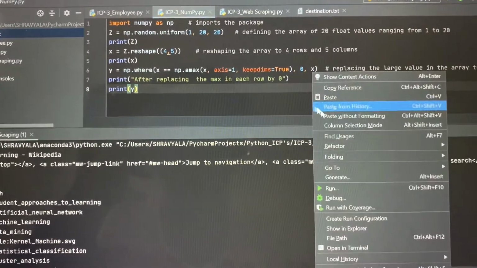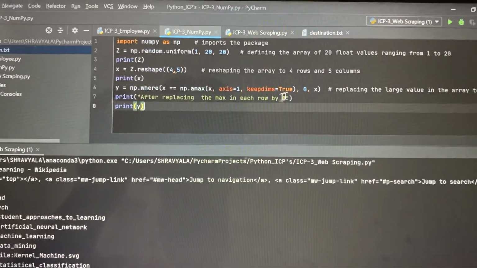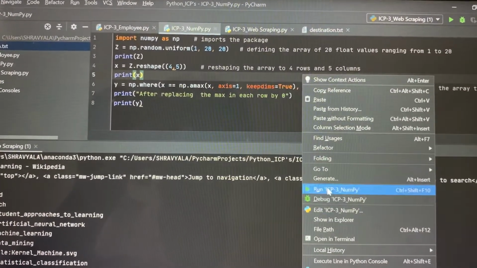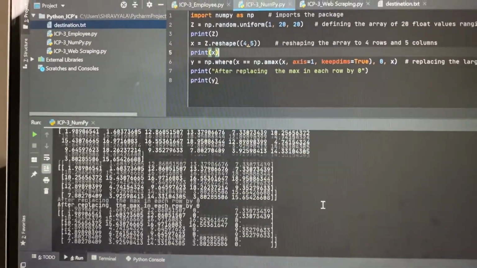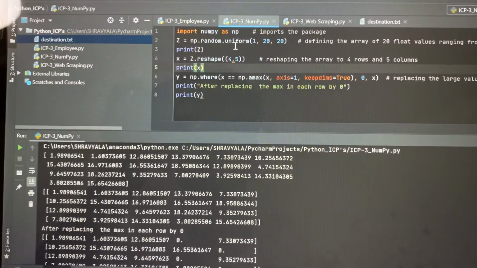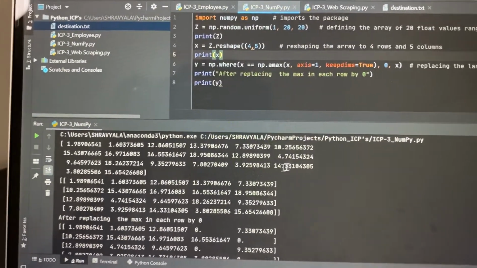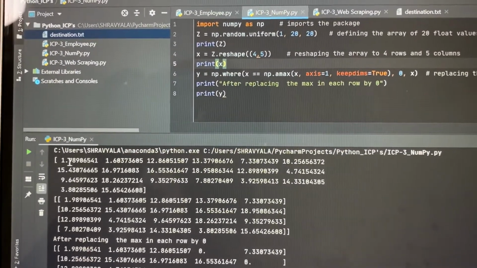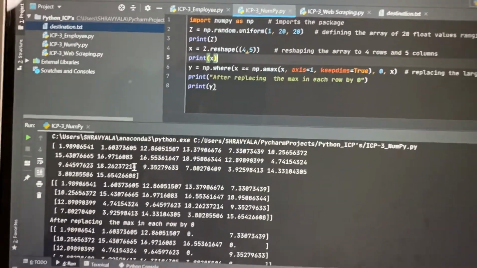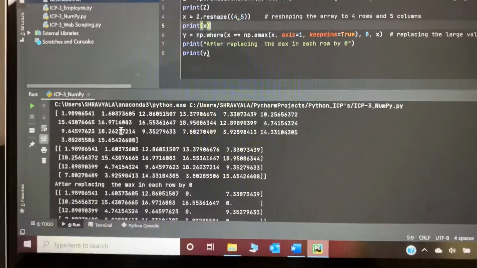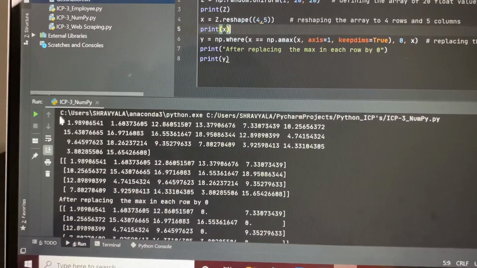I'm running this. Here we can see the values. Since I have given uniform, it takes float values. Here we can see that it has got all the 20 random values. Whenever I run this, I don't get the same values all the time.